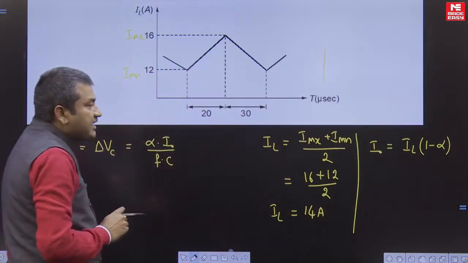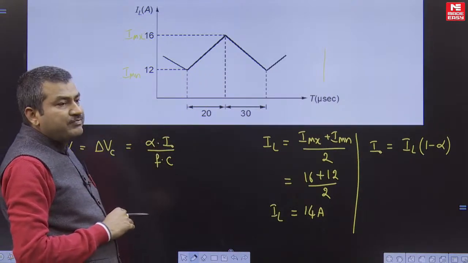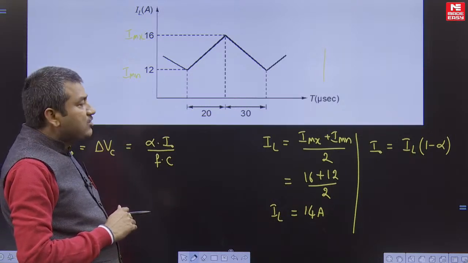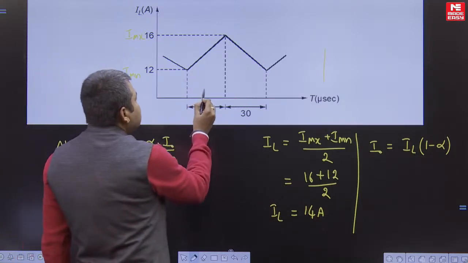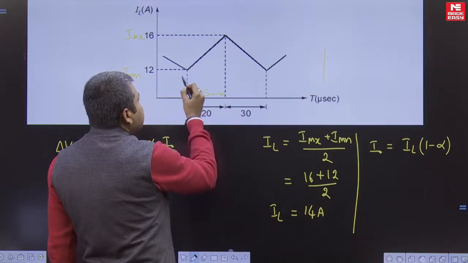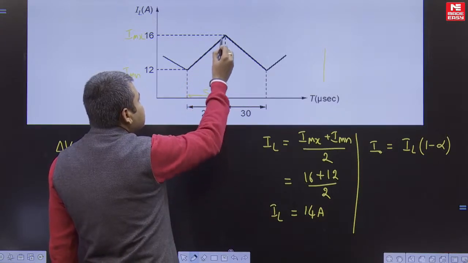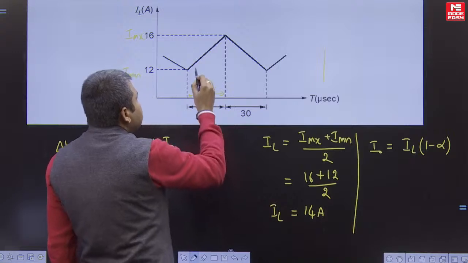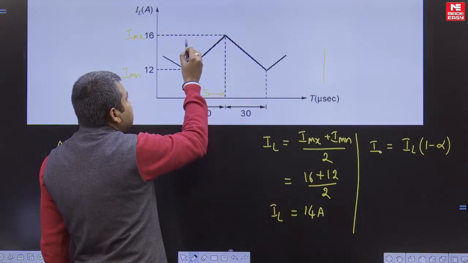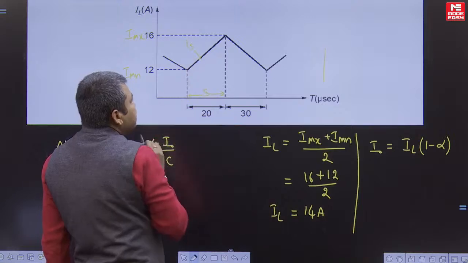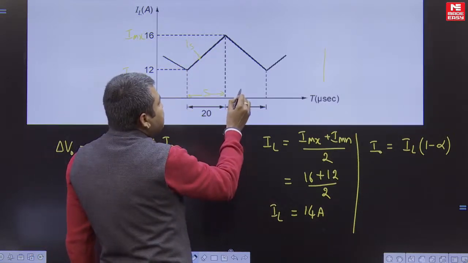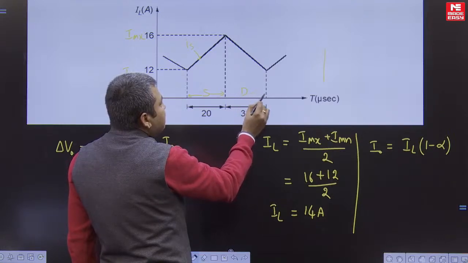In the case of a buck boost converter, when the switch is off, the diode is on. See here, the switch is in the on state from here to here. When the switch is on, the inductor is storing energy and the current is rising linearly. When the switch is on, this inductor current is actually the supply current. In the second mode, when you disconnect the switch, the inductor is releasing energy through the diode.